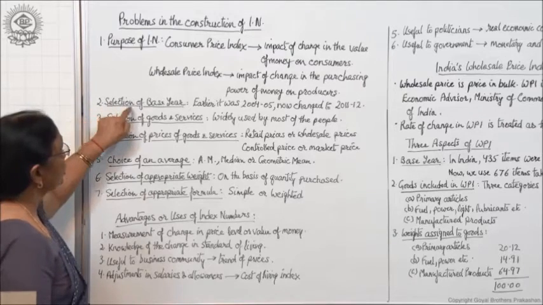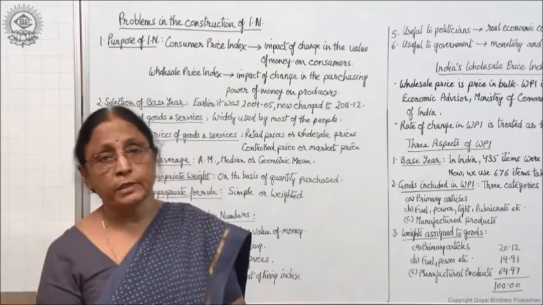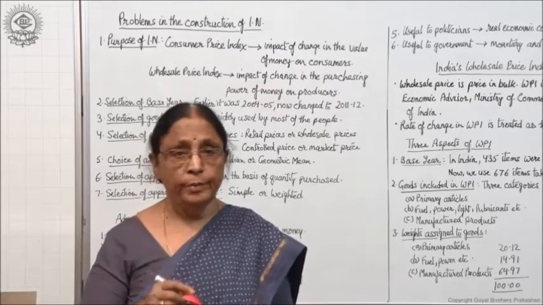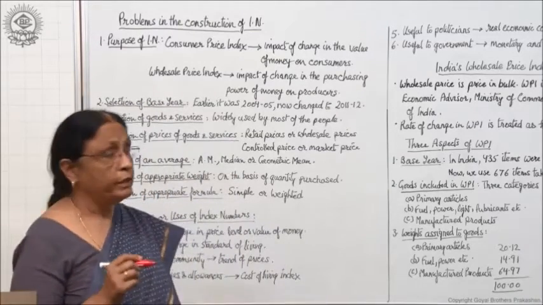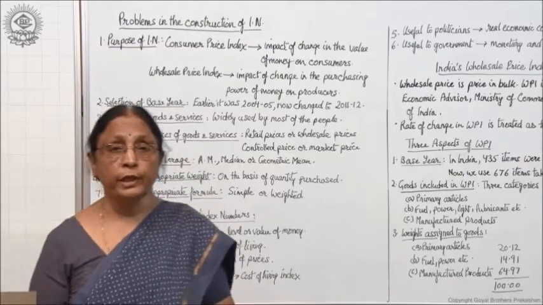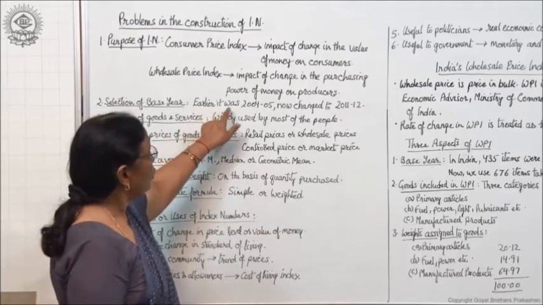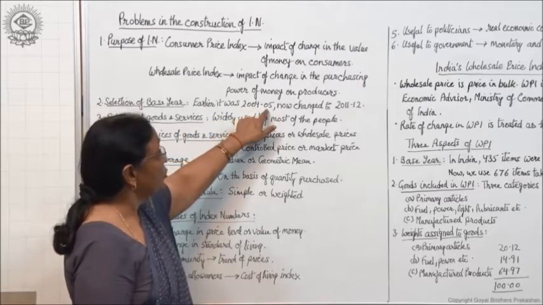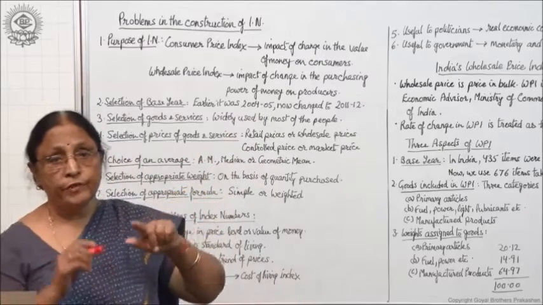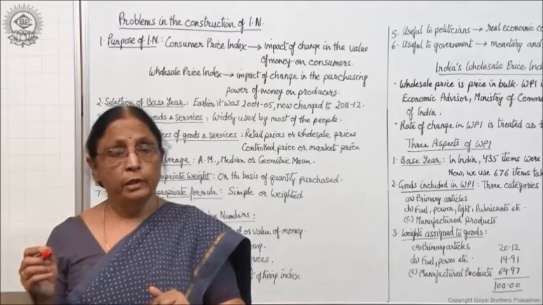Second is selection of base year. I told you that current year prices are compared with the base year prices. So another problem is selection of base year. Which year we should take as a base year, right? Earlier it was 2004 and 2005. This is financial year 2004 and 2005, right?